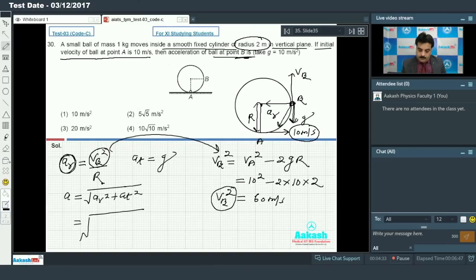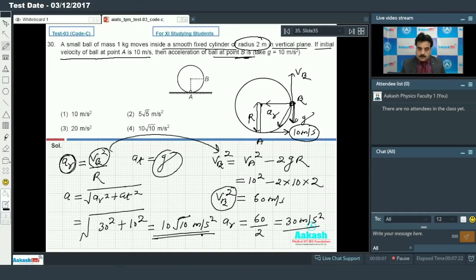Now we can calculate the value of radial acceleration by using this value. v_B square is 60 and radius is 2, so that gives you 30 meter per second square. Now I am going to place this value. The radial acceleration is 30, squared, and the tangential acceleration is only g, so this is 10 squared. When I calculate, we get 10 root 10 meter per second square. So this is the acceleration of the ball at point B. So my option number 4 is correct.